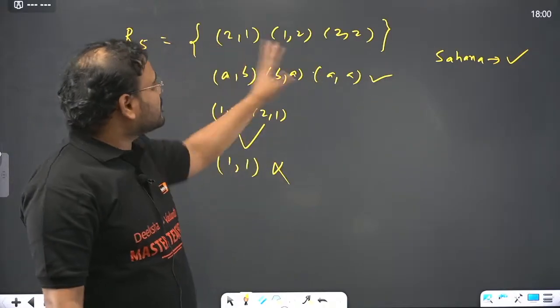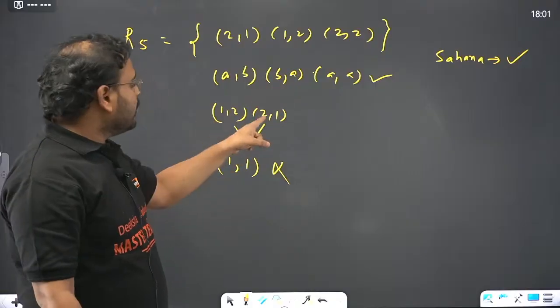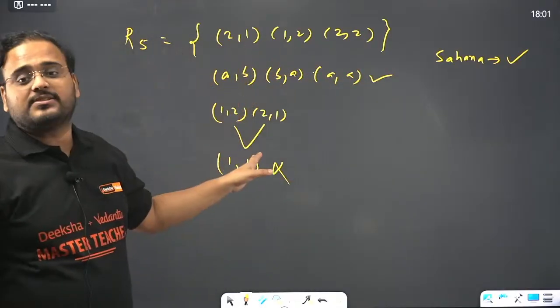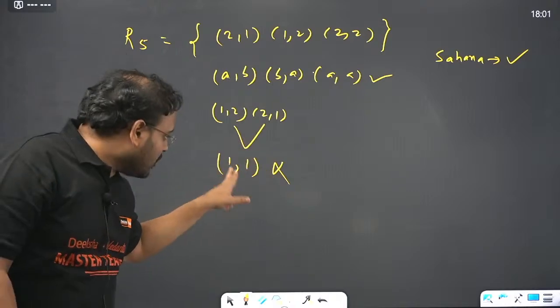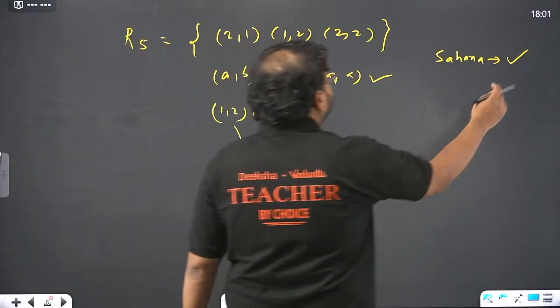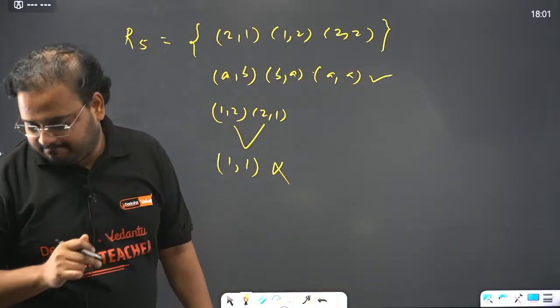You cannot say, sir, this order is not given in the question, sir. They said (2,1), (1,2). You're writing (1,2), (2,1). Order you can change. You got to check for all the iterations. So (1,1) is not there. (1,1) is not there. Hence, what should the answer be? The answer should be not transitive.